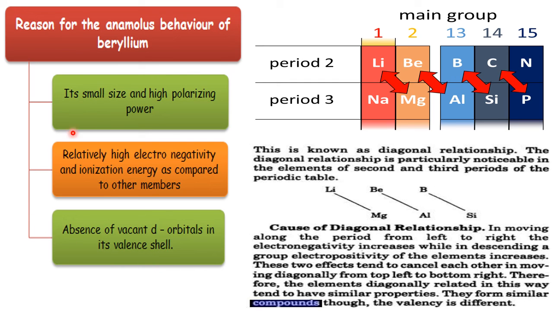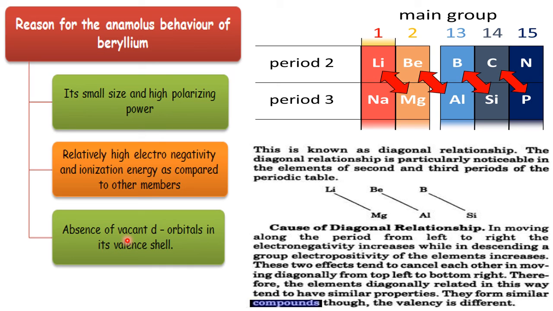Now, why does beryllium behave anomalously? Due to small size, high polarizing power, relatively high electronegativity, and ionization energy as compared to the other members. And this is also the same reason: d orbitals are not there with beryllium, whereas with other members it is there.